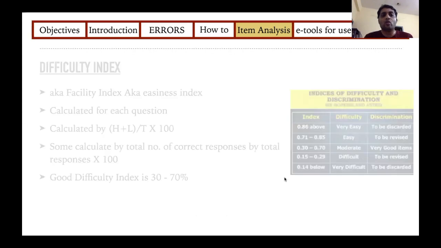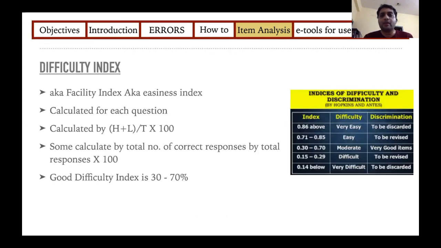So now we'll go to these indices one by one. First index, that is difficulty index. In some softwares, it's also called facility index. It is a misnomer. It is usually an easiness index, meaning the bigger the number, the easier the question. For example, if it is 100%, it does not mean it is a 100% difficult question. It is the easiest question. Whereas if a question gets a difficulty index of 1%, that means it is a very difficult question.